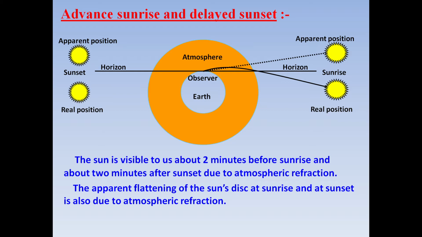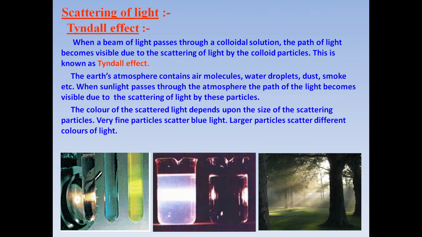Similarly, now see what happens during sunset. The ray of light travels, enters the atmosphere, then bends, and when we produce it in the backward direction, this becomes the apparent position of the sun during sunset. So again, the sun is visible to us about 2 minutes after sunset. In the same way, the apparent flattening of the sun's disk at sunrise and at sunset is also due to atmospheric refraction. Now our next topic is scattering of light.